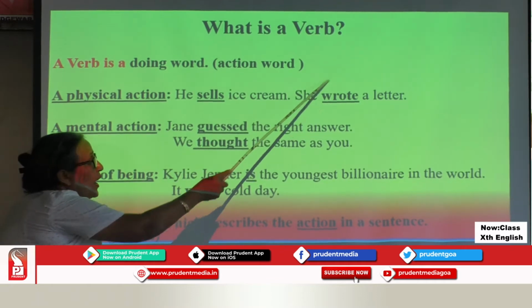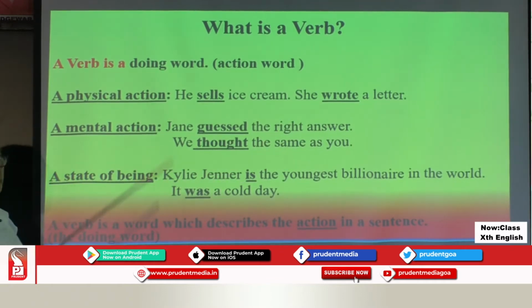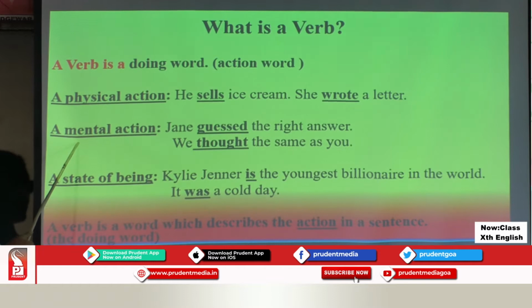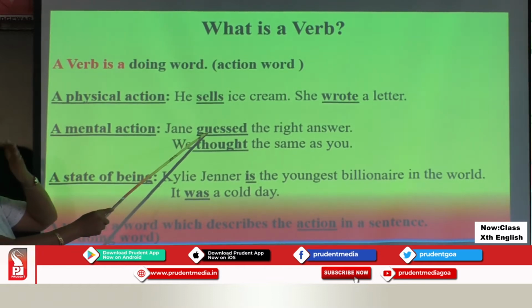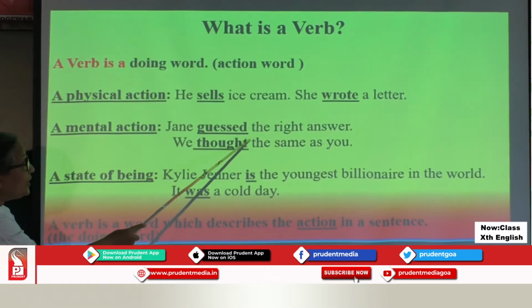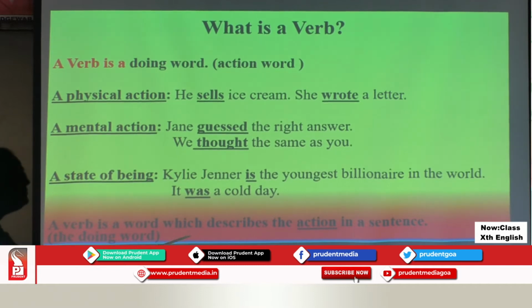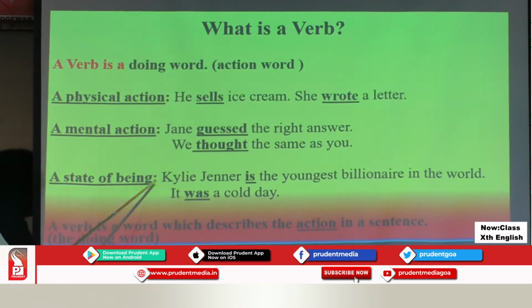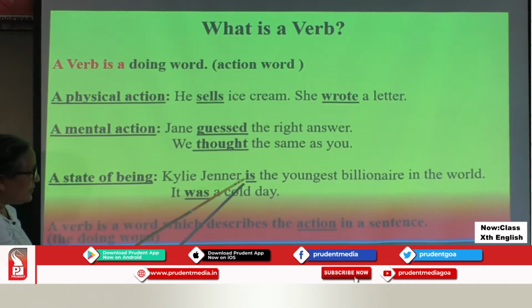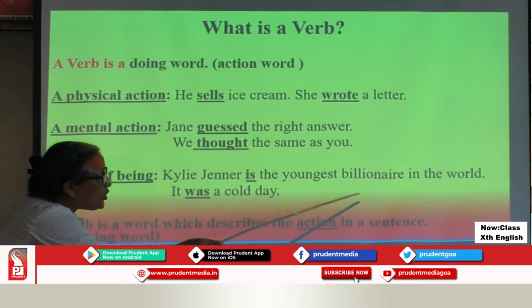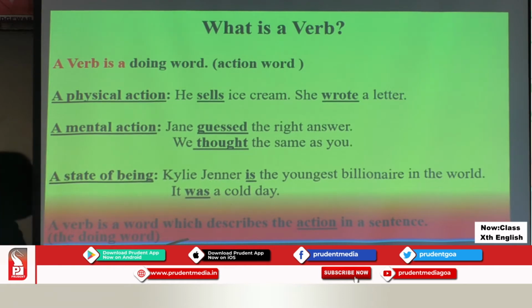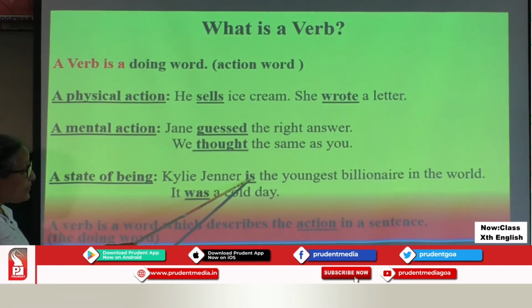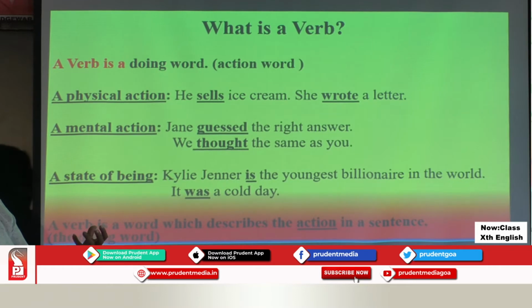Physical action, I mean action physically done: sells, writes or wrote. Mental: guessed, thought. Action is happening in the mind. A state of being means, Kylie Jenner is the youngest billionaire in the world. Is is a state of being.